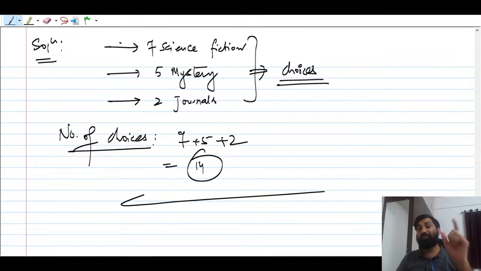Okay, but in one of the sessions I was conducting, so many students said to me, 7 into 5 into 2. That is the wrong concept, right? Okay, that is wrong. Understood? So please remember, guys, this is a very important condition. Okay, so I hope everybody understood via this example that we are going to add.